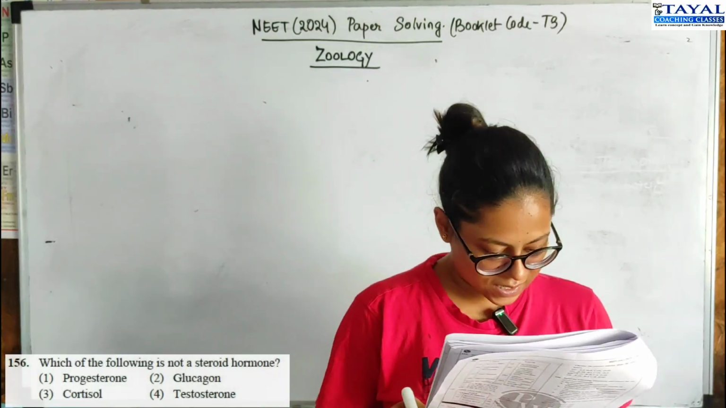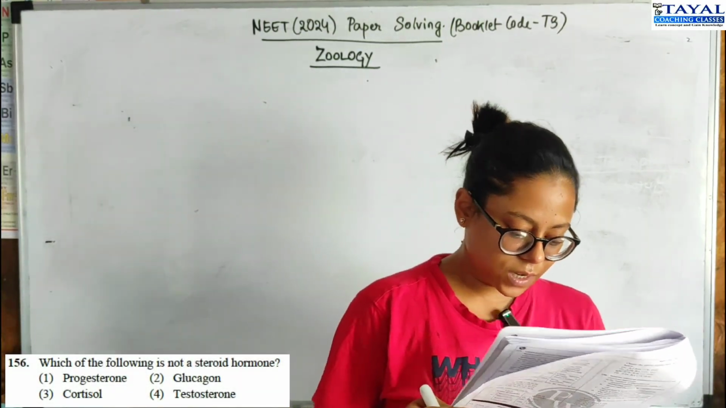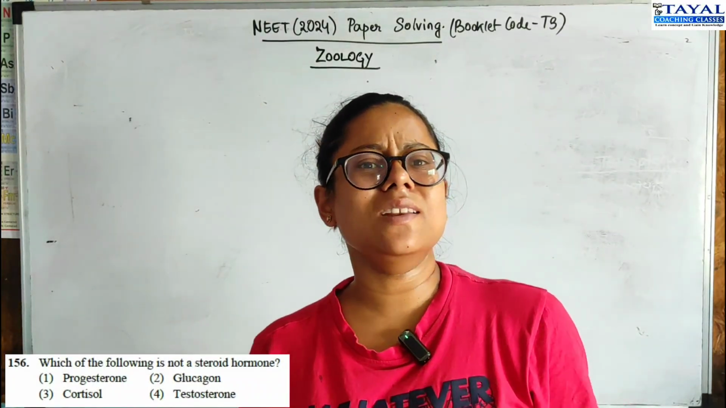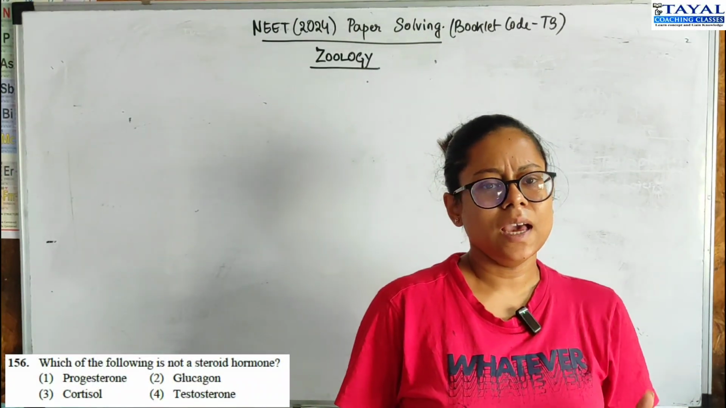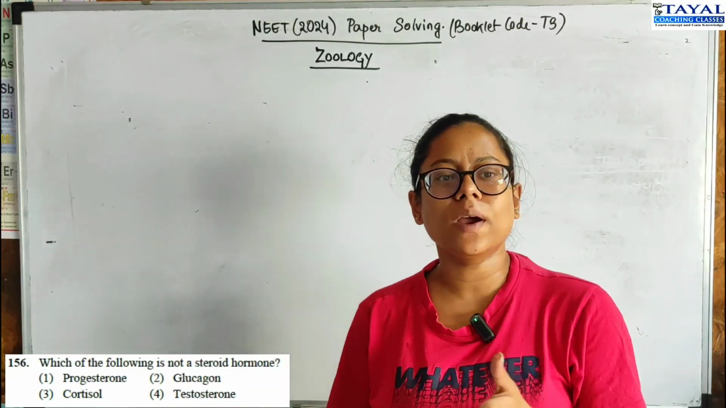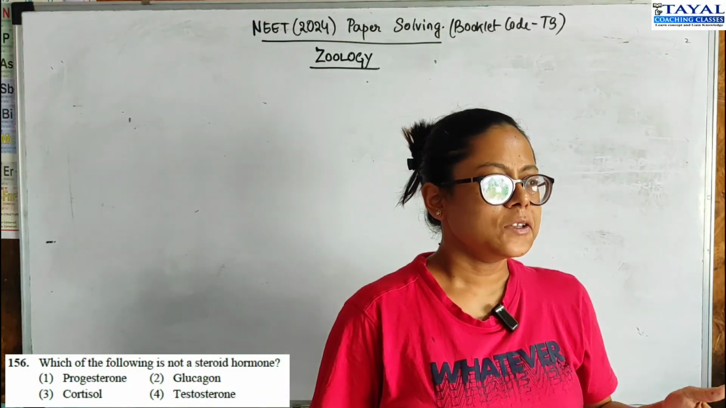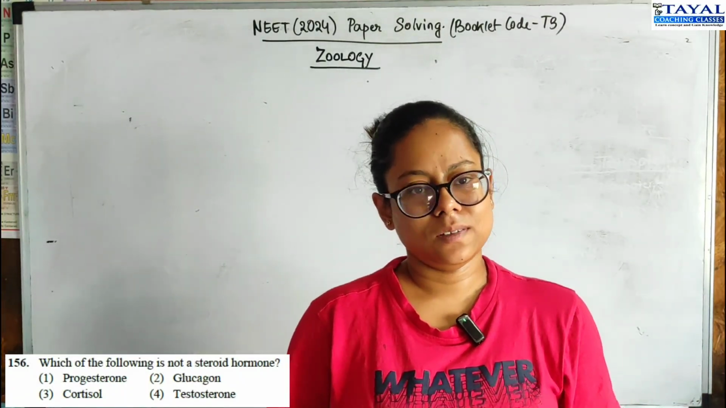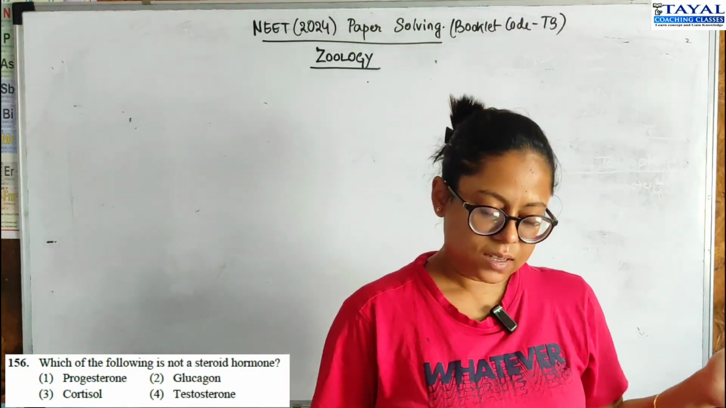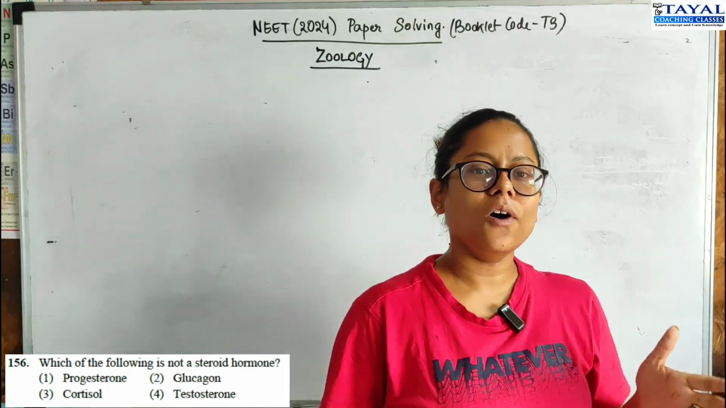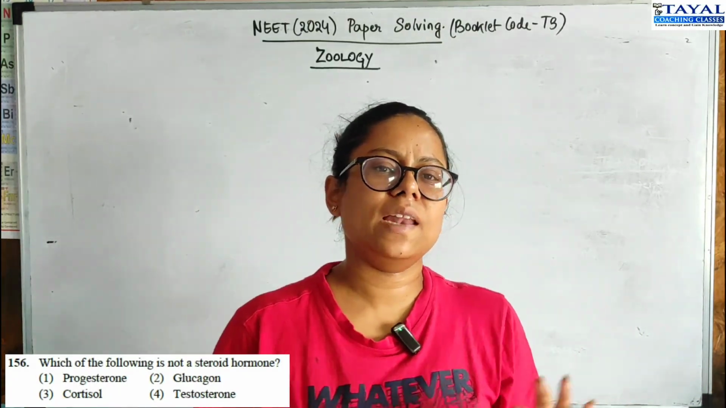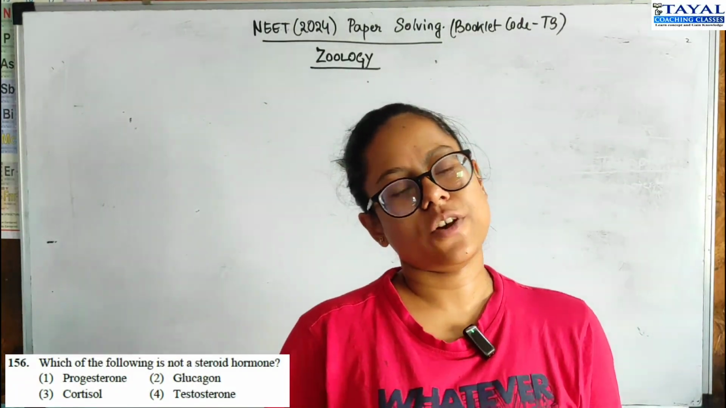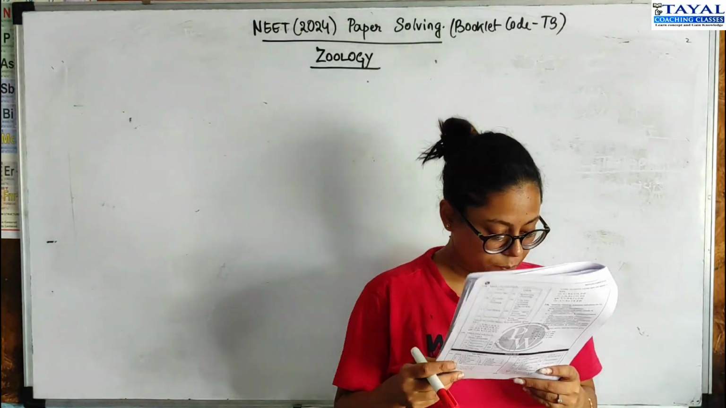So for 155, option 4 is the correct option. Moving on to 156. Which of the following is a non-steroid hormone? A very good way to differentiate steroids, a general rule of thumb, is to look for words ending with O-N-E or O-N, right? So for example, cholesterol, cortisol and testosterone, progesterone. All of these O-N-E or O-N ending words are usually steroids. Here glucagon is a non-steroidal hormone, so option 2 is the correct option.